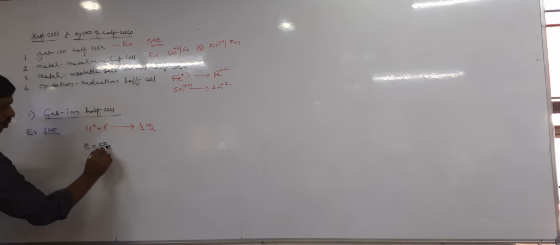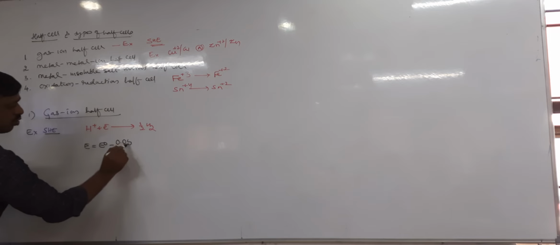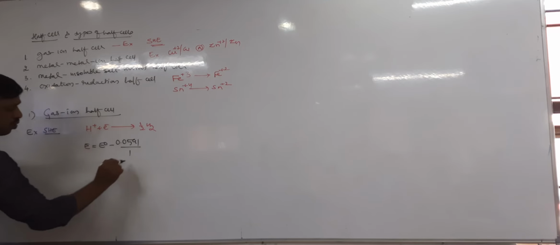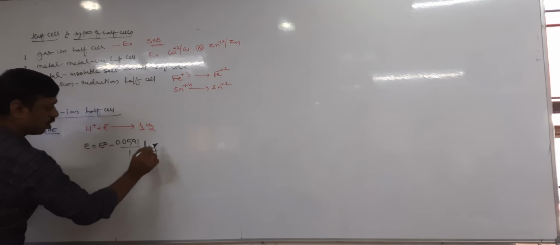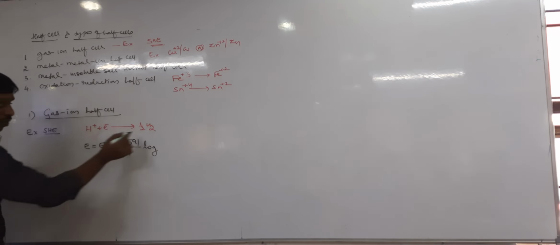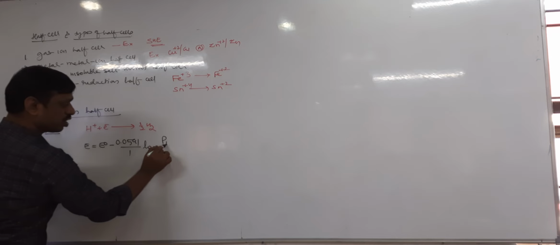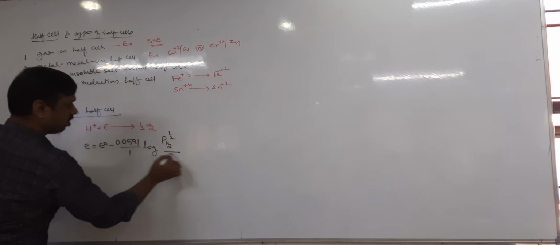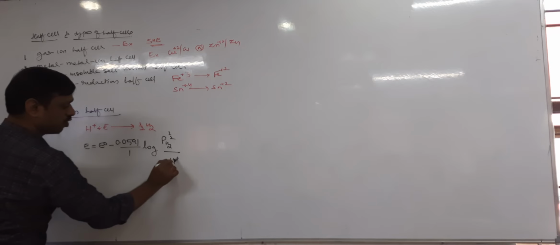Tell me, minus 0.0591 by n, n equal to 1, log of molar concentrations of product by reactant. Product is a gas, therefore partial pressure of the gas, H2 to the power half, divided by concentration of H+.